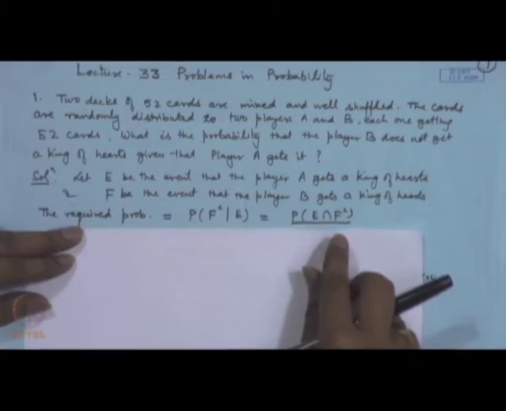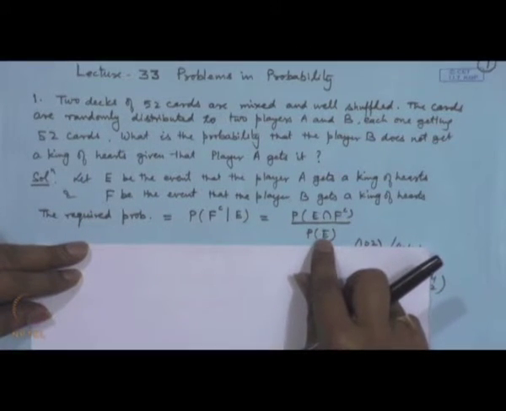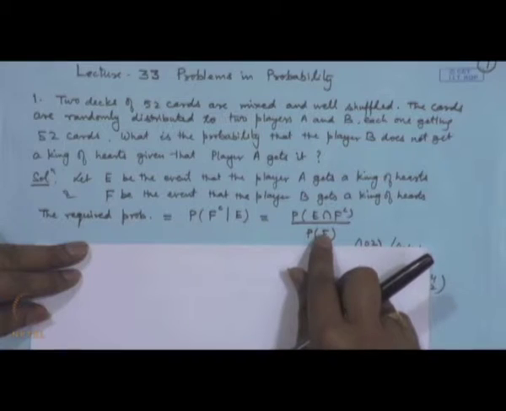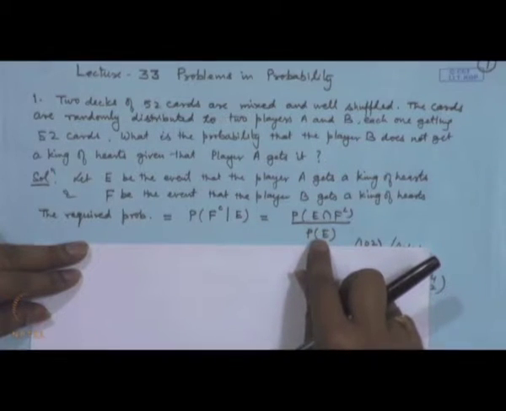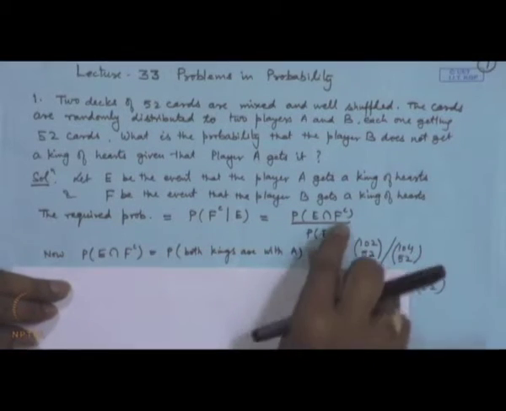This is equal to probability of E intersection F complement divided by probability of E. Now, the problem will be solved if we can individually find both of these probabilities. Let us look at what is the probability of E intersection F complement.